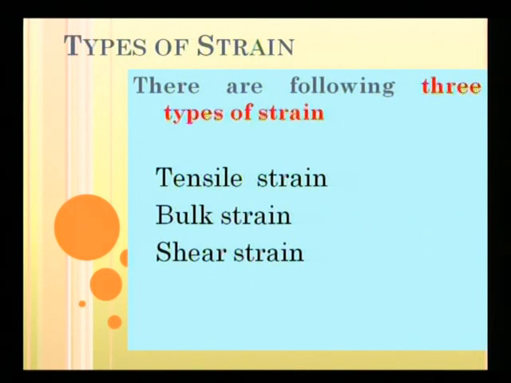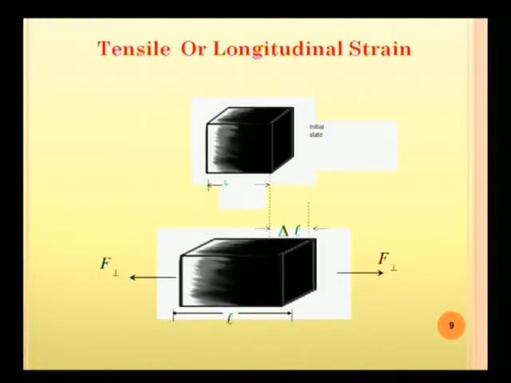So this is the second important quantity. Again, there are three different types of strain: tensile strain, sometimes known as longitudinal strain, bulk strain, or shear strain. See in this figure, tensile or longitudinal strain. The force applied is parallel to any one of the sides, and this force will increase the length of that side.